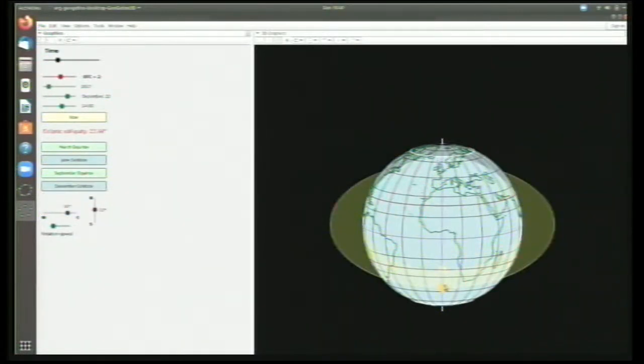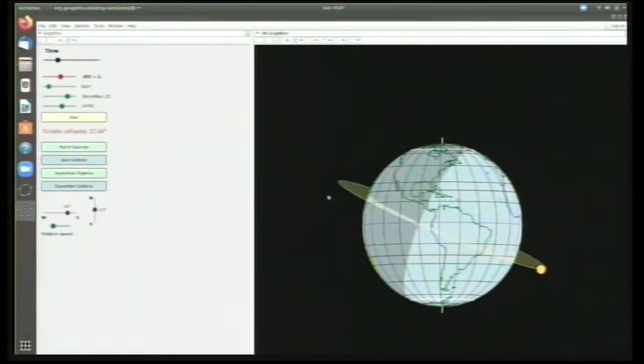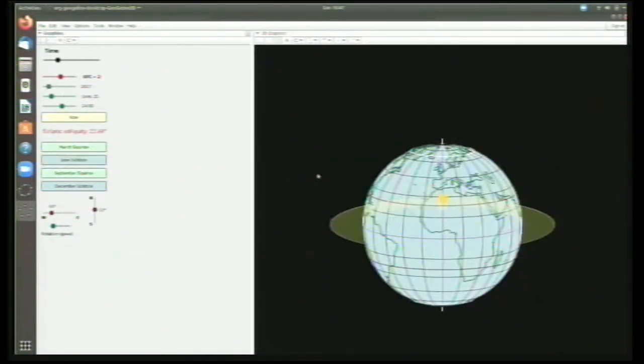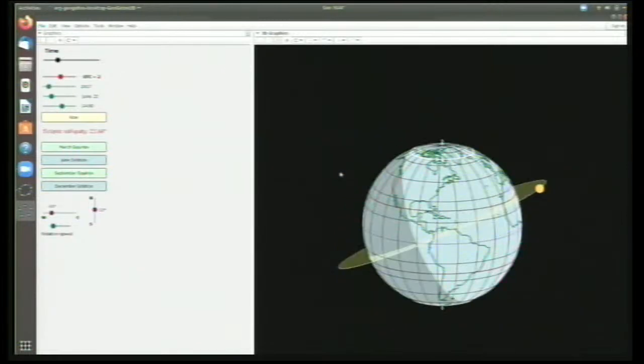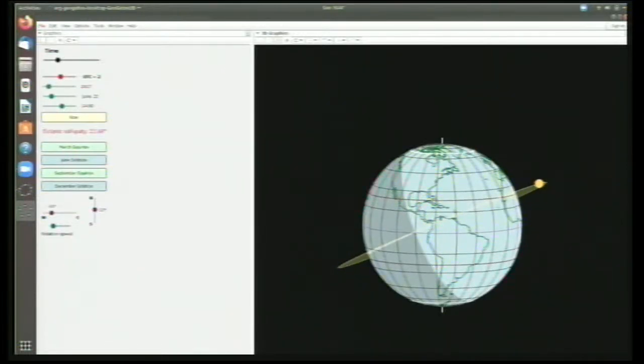You can see that in December it crosses this red line, which is actually the Tropic of Capricorn. It is directly above the Tropic of Capricorn here. And in June, you can see it is directly above the Tropic of Cancer.